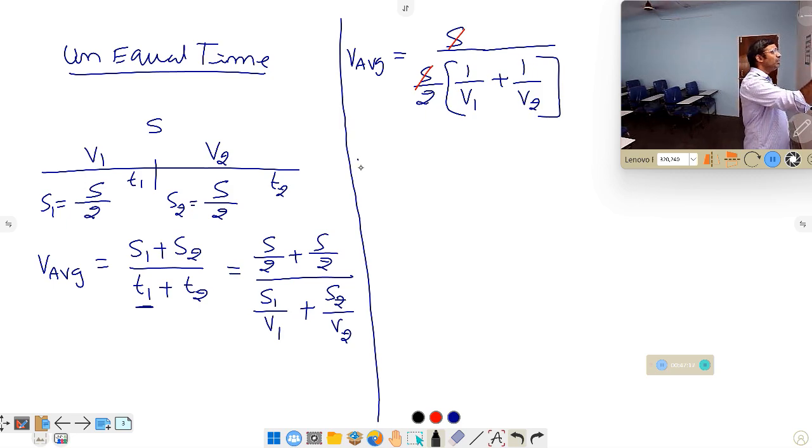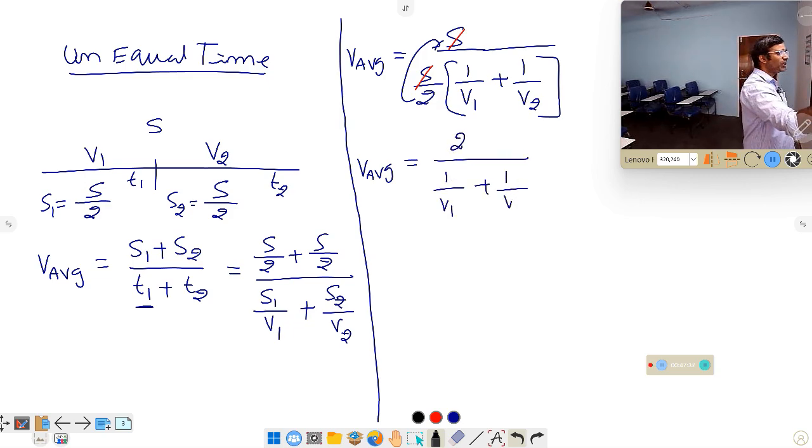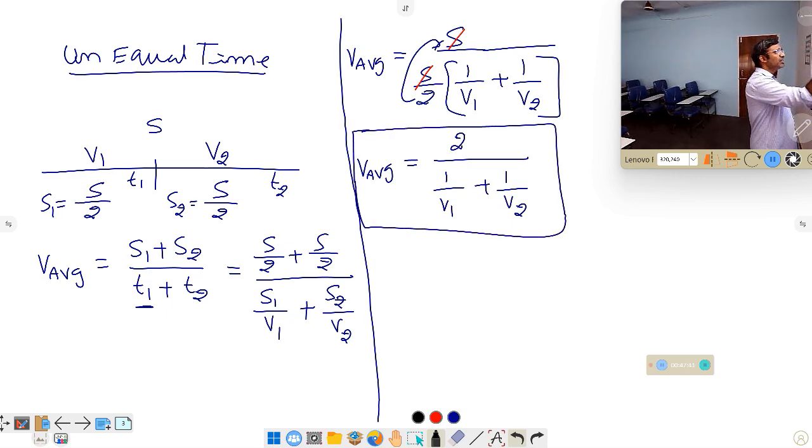After cancellation, the average speed formula becomes like this, that is 1. Okay, so this 2, which is there, can be made into the numerator. After writing it in the numerator, this becomes 2 by (1 by V1 plus 1 by V2). So this expression is the calculation of average speed in the case of unequal time, okay, for traveling of any vehicle or particle or any person like this.